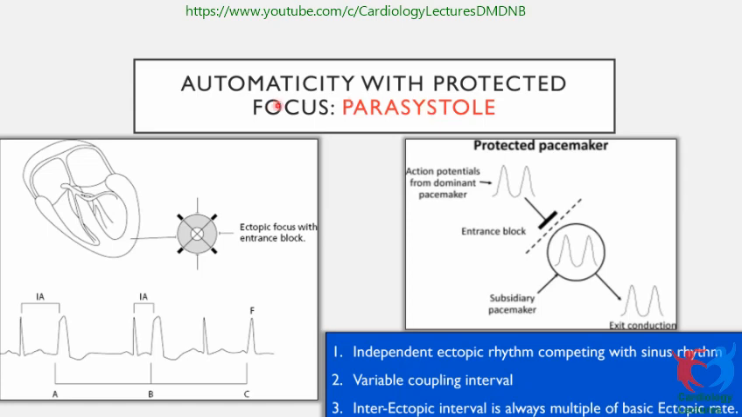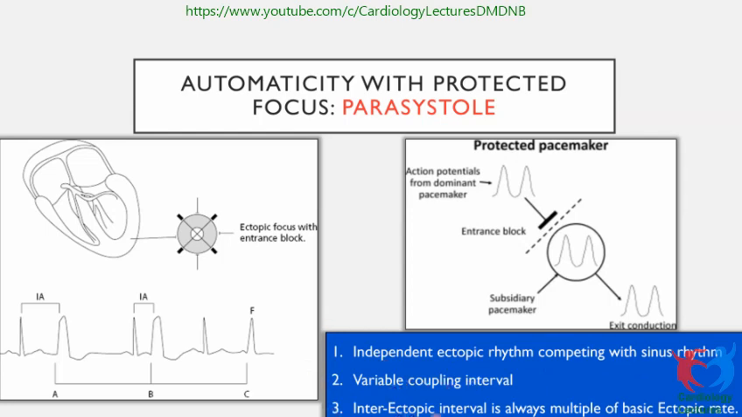When we talk about parasystole, primarily there are two foci. One could be the sinus node, another could be any other focus, either in the atria or the ventricle. Both are beating independently of each other. In parasystole, there is an entrance block, so there is no electricity which could go into that focus. So it goes on firing independently, and the other focus like the sinus node will go on firing independently. So what happens? There is an independent ectopic rhythm competing with sinus rhythm. There is a variable coupling interval.